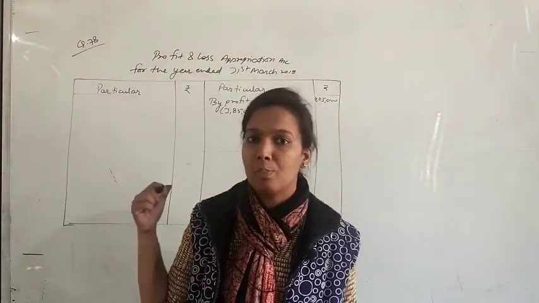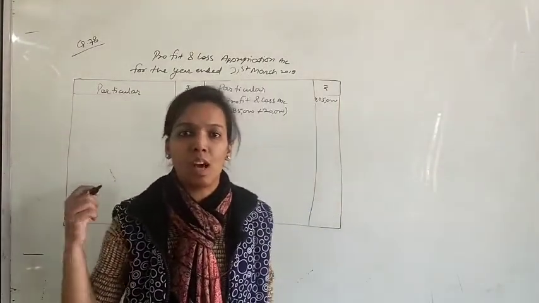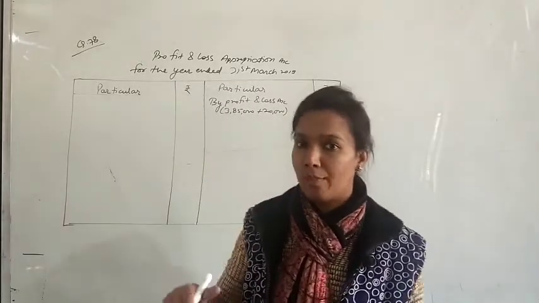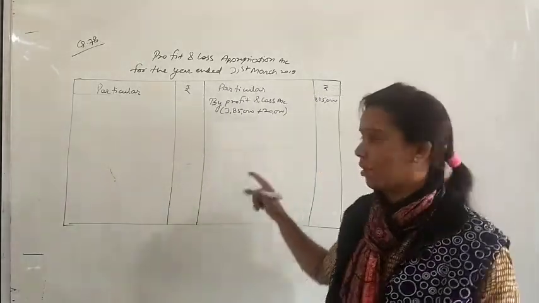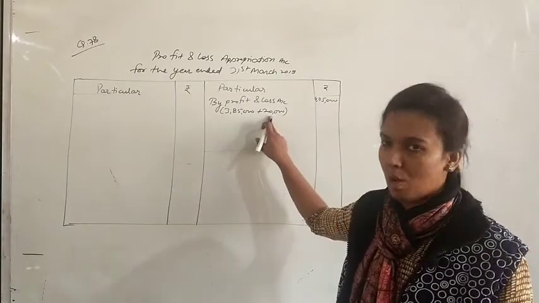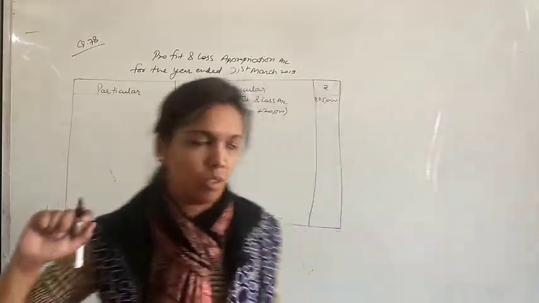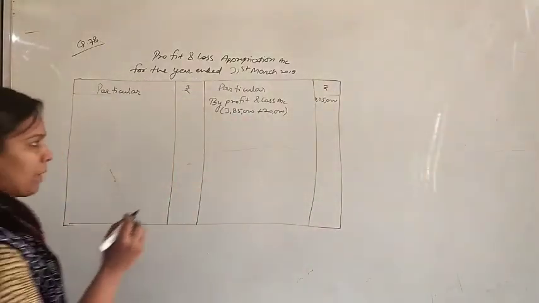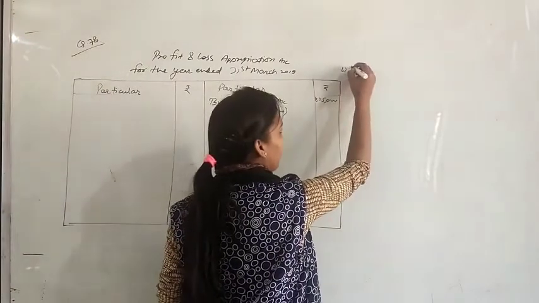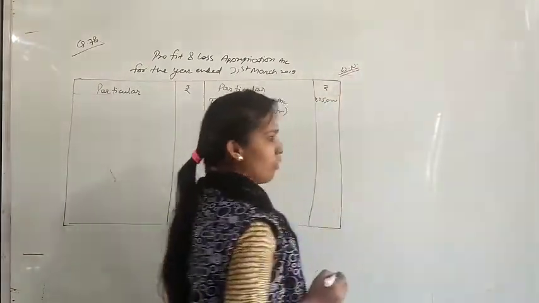Because here we have to write the profit that is given by profit and loss account. But this profit 3,85,000 was after charging our salary. We have to write before charging any amount. So we added back 20,000, so it is 4,05,000. Okay. Now we will prepare working note for finding amount for R.